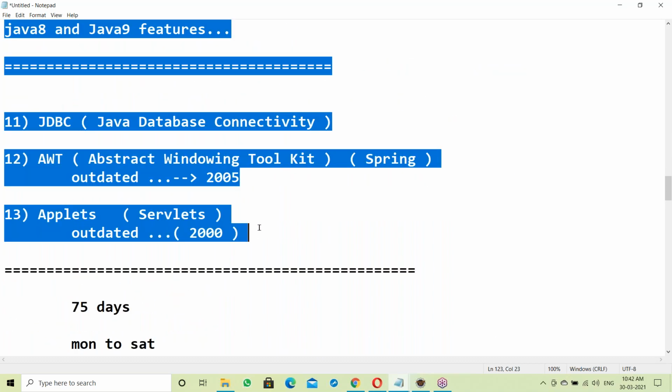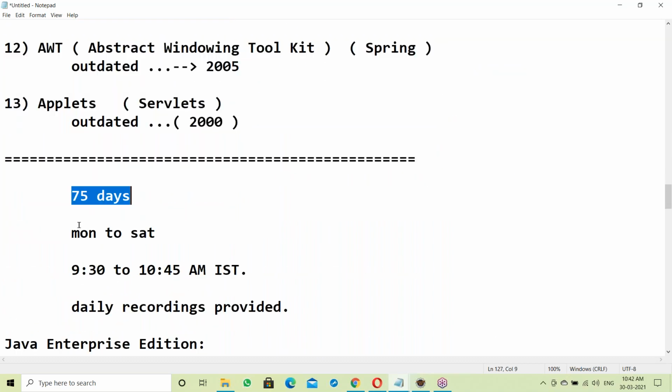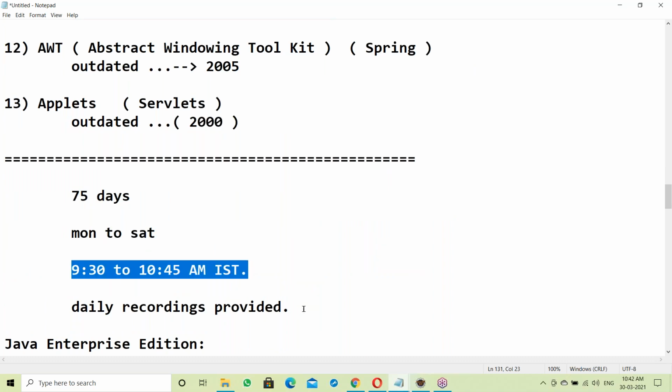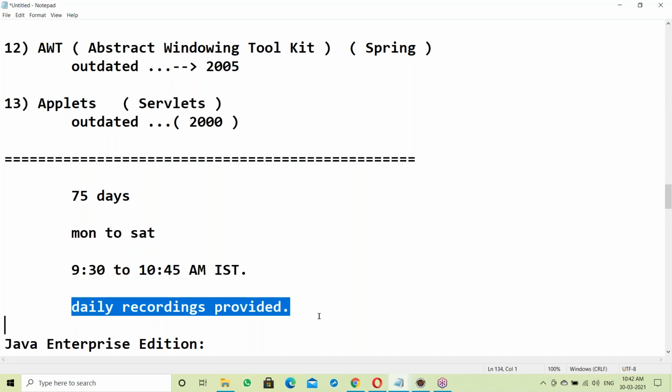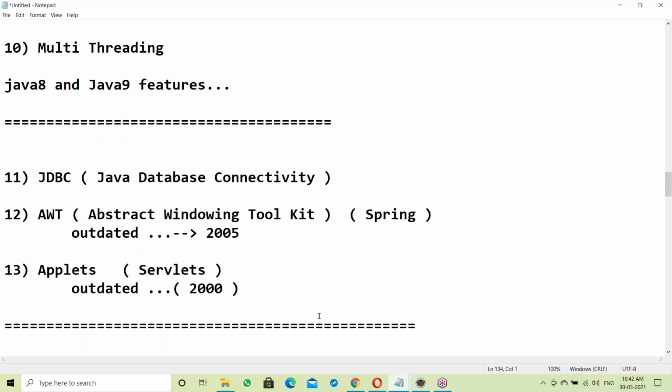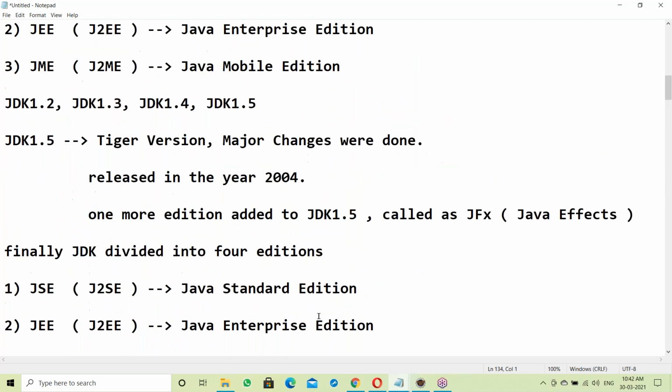Java standardization is around 75 days, Monday to Saturday, 9:30 to 10:45 a.m. IST. Daily recordings will be provided. Okay, so this is our syllabus.